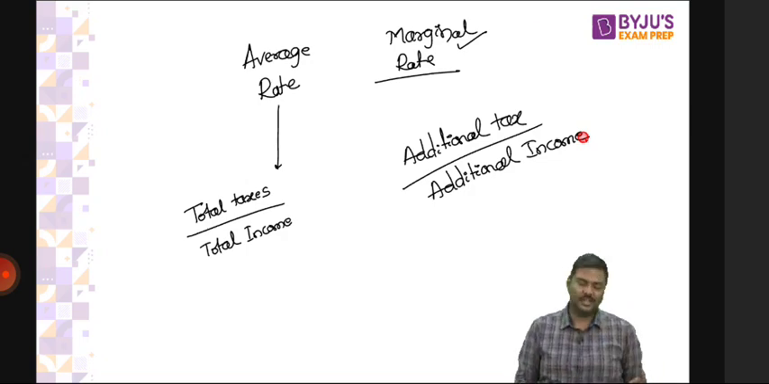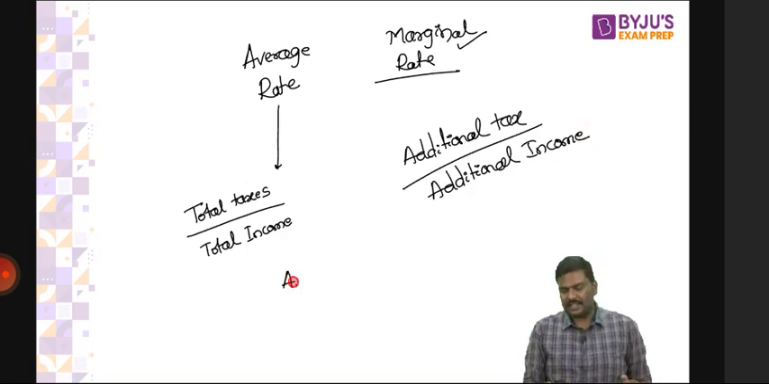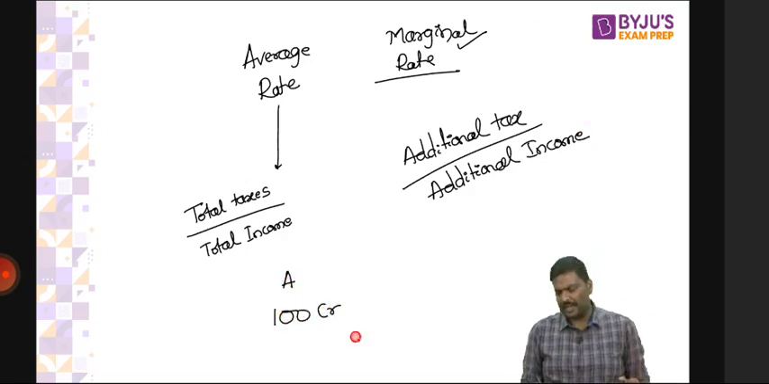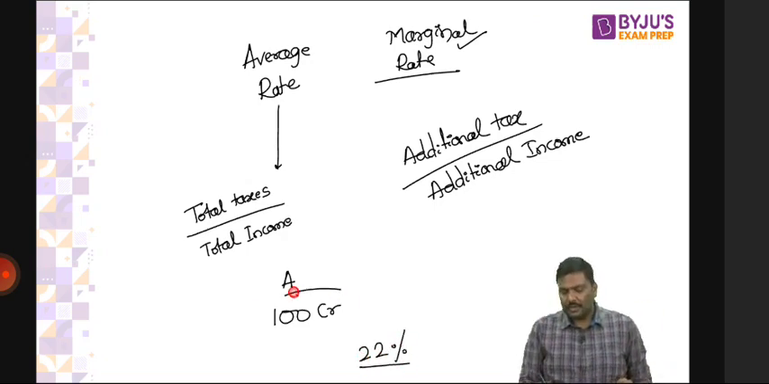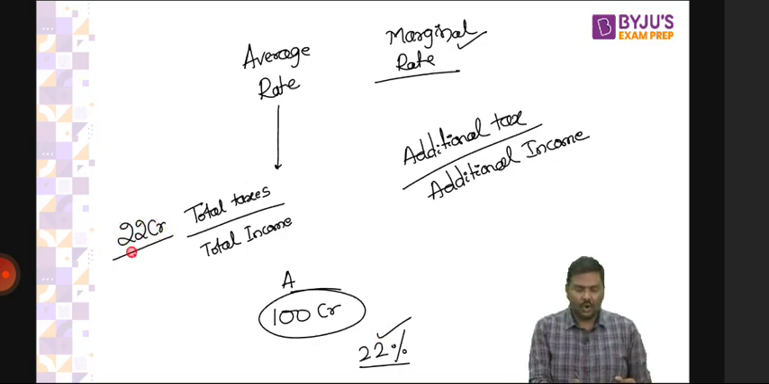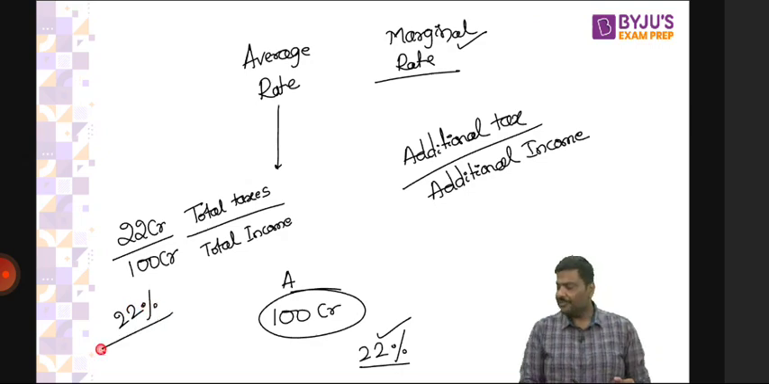Here is a corporate tax rate. Let's imagine company A has earned 100 crore rupee profit, and tax rate is 22%. Have a look at this. When it is 100 crore rupees, how much is the tax rate? 22%. So total taxes will be how much? 22 crore. Total income is how much? 100 crore. So what is the average tax rate here? 22%. Any difficulty? Average tax rate is 22%.